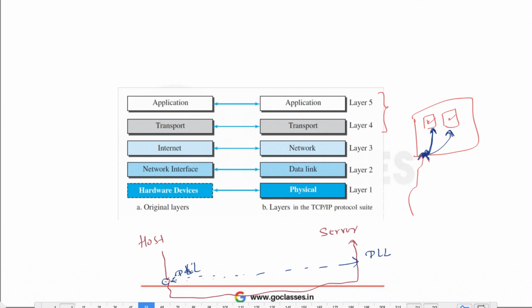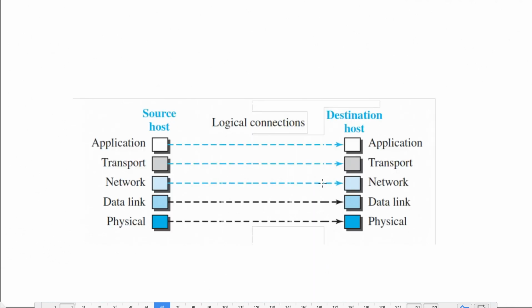So although that packet has to go through the whole path, I am just assuming that there is some logical connection between the two data link layers. Similarly, there is some logical connection between the two network layers, and between the two transport layers. Like that, we can assume. These are just logical connections, which do not actually exist in reality, but for the explanation we will just say transport to transport layer delivery, instead of saying the transport layer, then network layer, then data link layer, then physical layer. I will just say transport to transport layer delivery, although it is happening in this way.